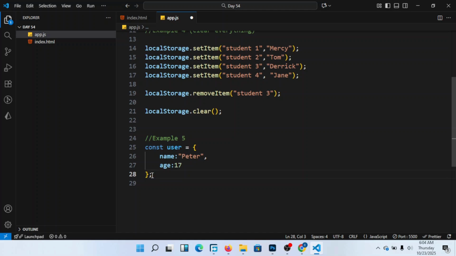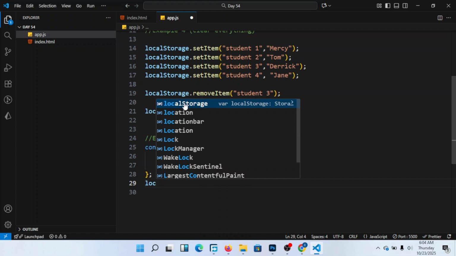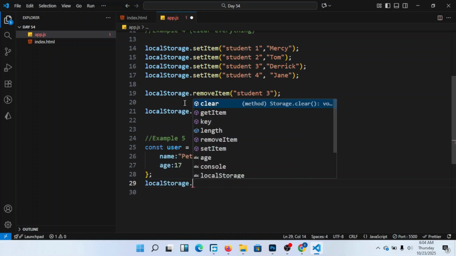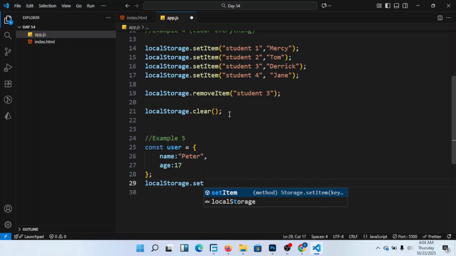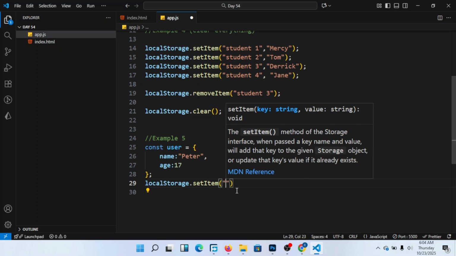So how do I do this? I say localStorage.setItem, open our brackets like this. Then I start with the key of that thing I want to store. What is the key? The key for this one is user.